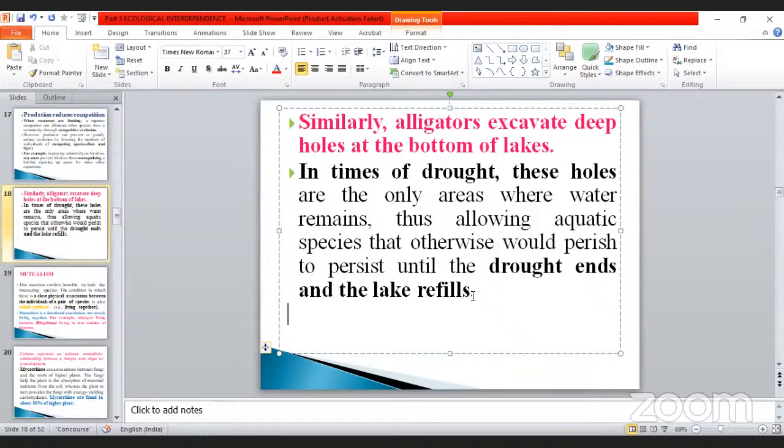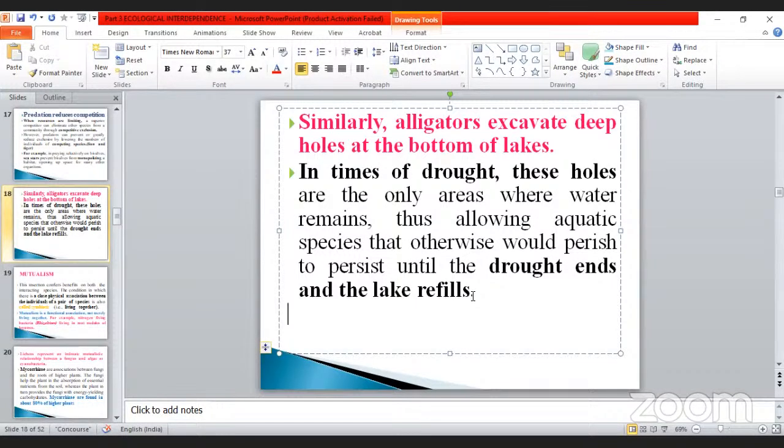Okay, at that time what happened? In the particular area, the pond is completely filled with water. At that time all the animals come for drinking water. So it is a prey for a predator. The alligator can be used as prey. Once the water level reduces, as a result, drought condition is also possible.